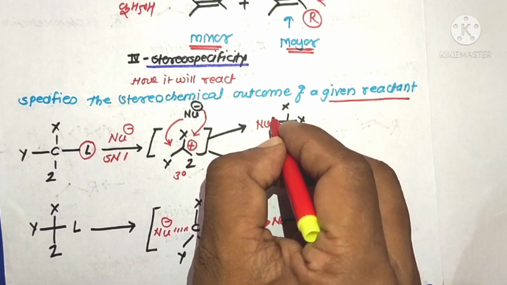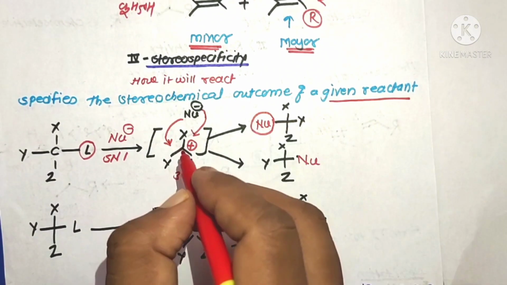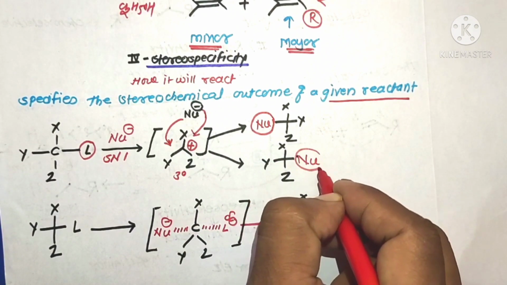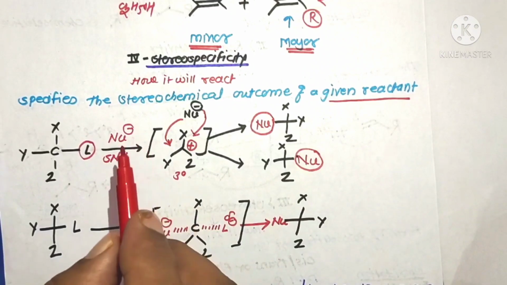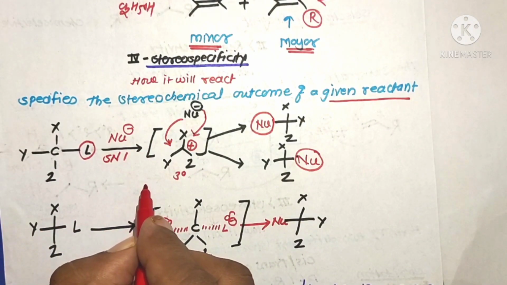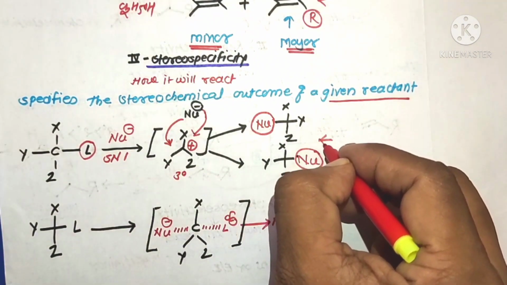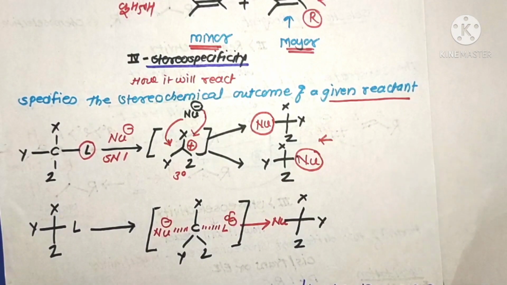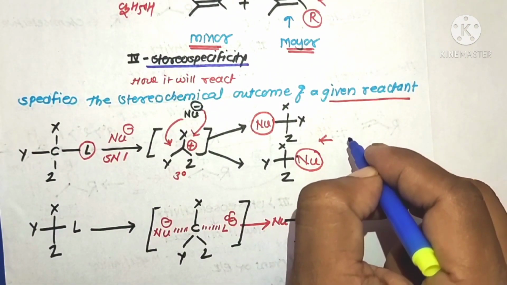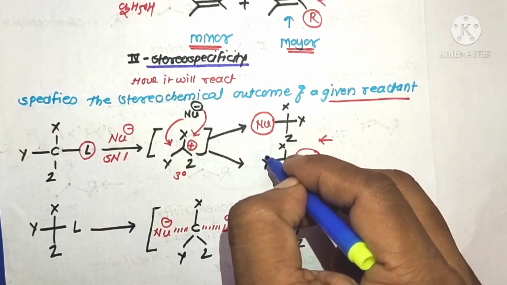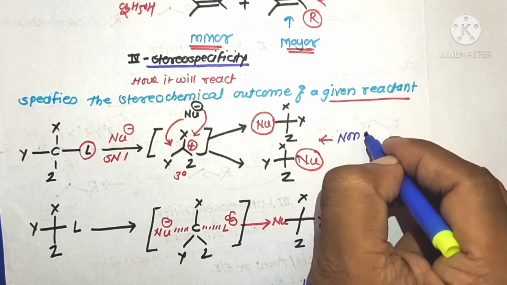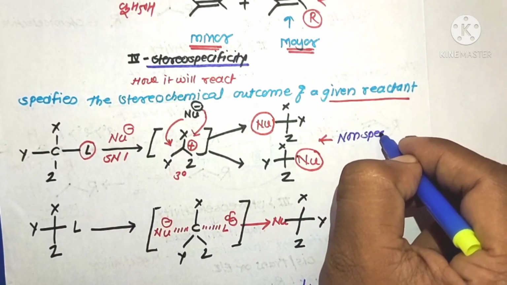The first, the nucleophile attacks from the same side, and the second, the nucleophile attacks from the remote side, which gives stereoisomeric products. Therefore the SN1 reaction is an example of a non-stereospecific reaction. There is formation of both products, that is, enantiomeric products, here 50% D and 50% L. Therefore such reactions are known as non-stereospecific reactions.